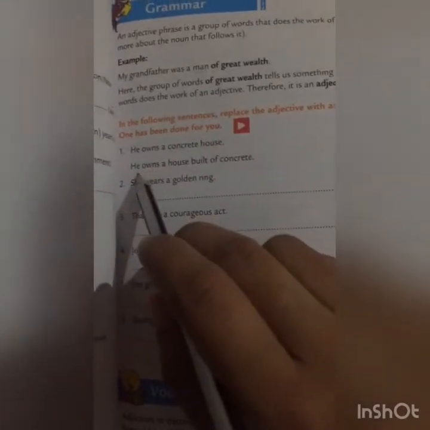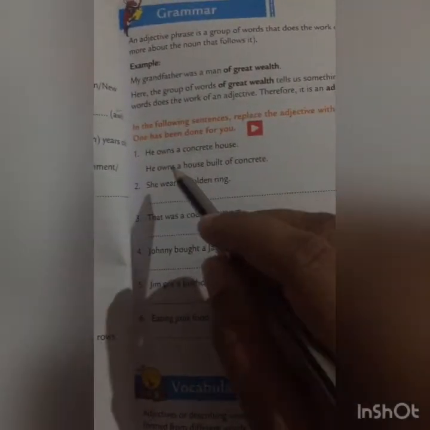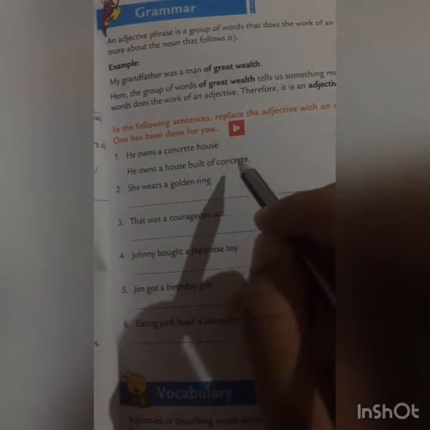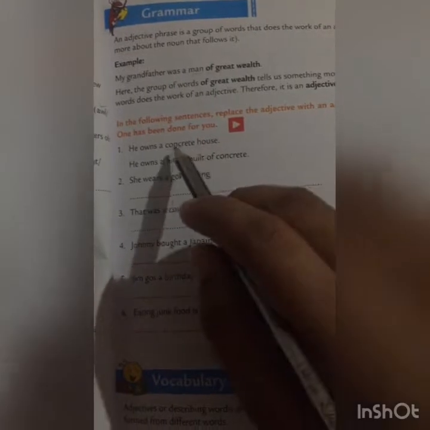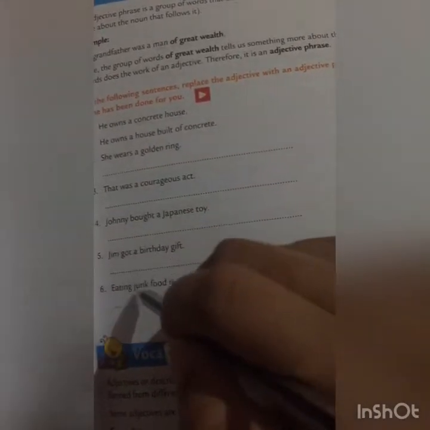So here, he owns a house built of concrete. Here it gives something more about the noun. Like that, you have to do these 5 sentences. You have to rewrite it in a different form.